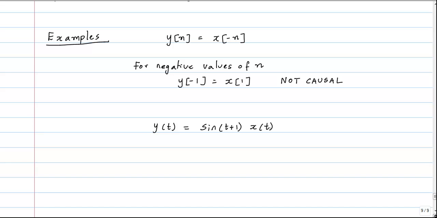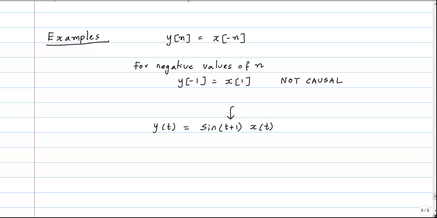Well, the thing to note here is not to get confused by this t plus 1. The sine of t plus 1 is just a parameter in this system. So what's the system doing? The output y of t at any given time is the input at that time, x of t, times something that depends on time, this sine of t plus 1.